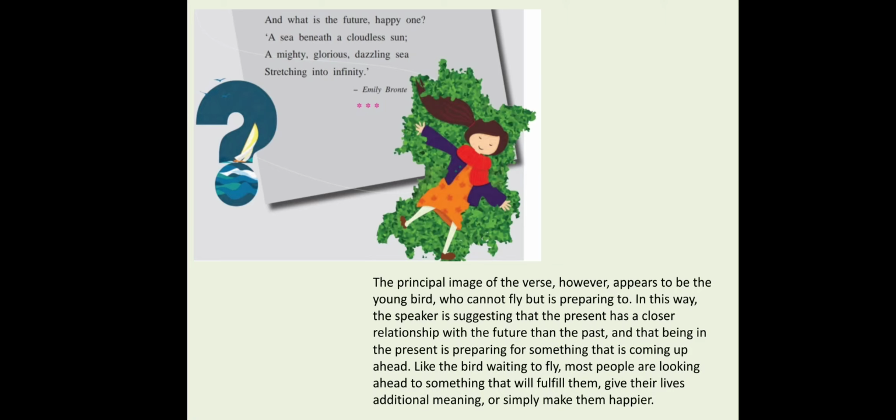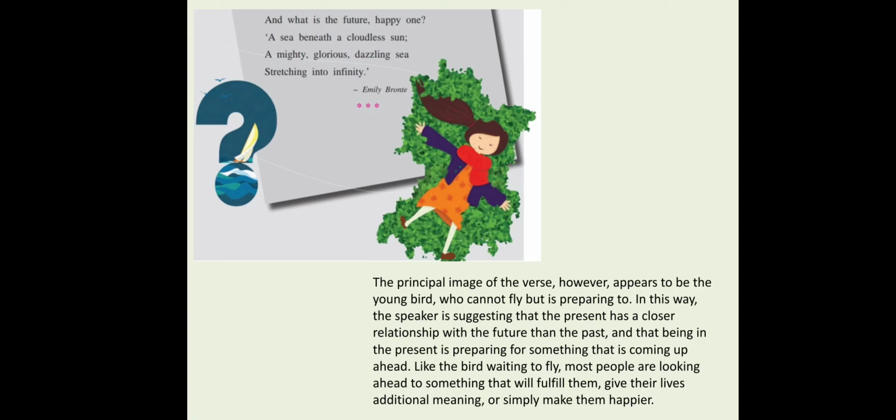What does this mean? In the second stanza, the child answered that the present is like springtime. The bird is sitting on the branches and gathering the power to fly high. Similarly, what is the future? According to the child, the future is infinity where all the brightness is present.